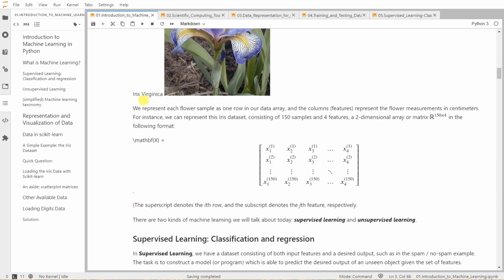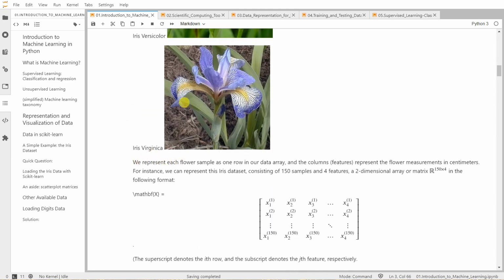Now the question is, how can we represent these flowers as our data? One way is to represent each flower sample as one row in our two-dimensional array, and the columns represent the features, which are the measurements in centimeters. Each row corresponds to a separate flower: first flower, second flower, third, and up to 150. Each flower has four different measurements: the length and width of the petal and sepal.